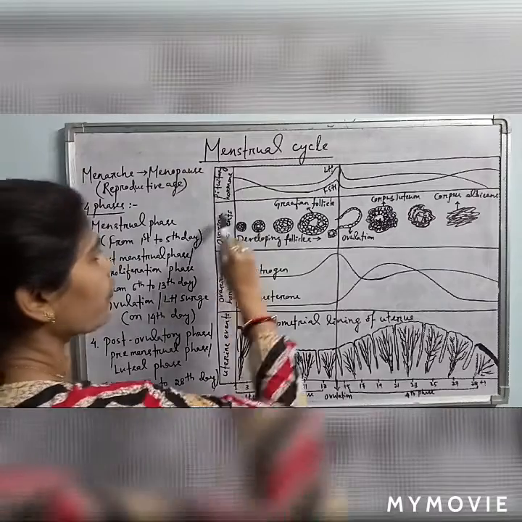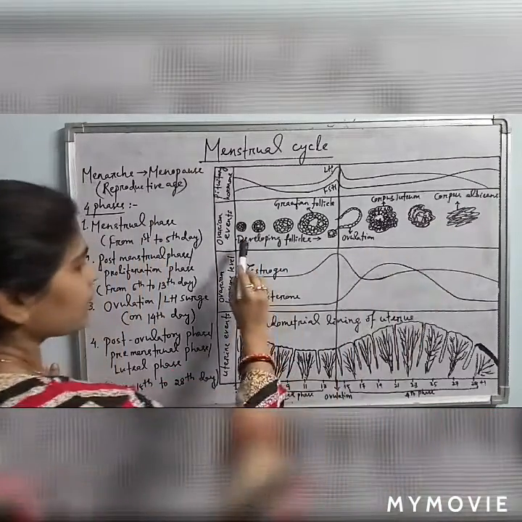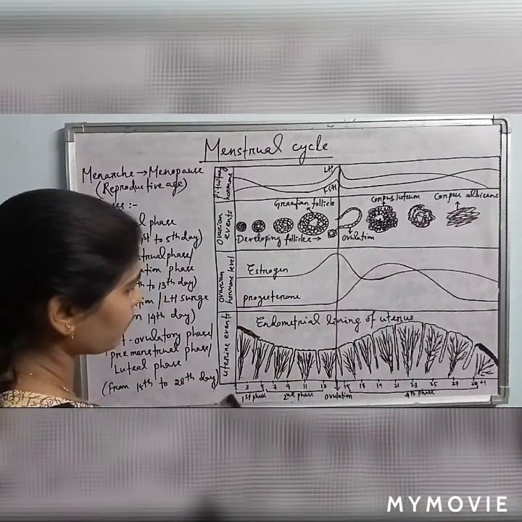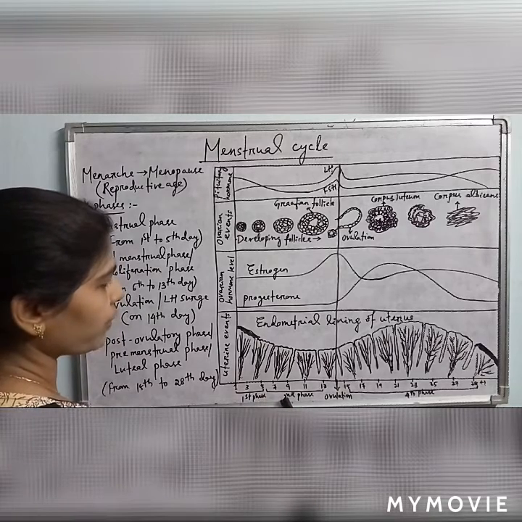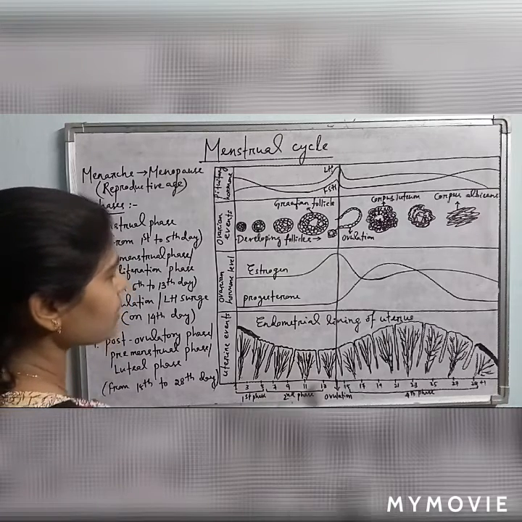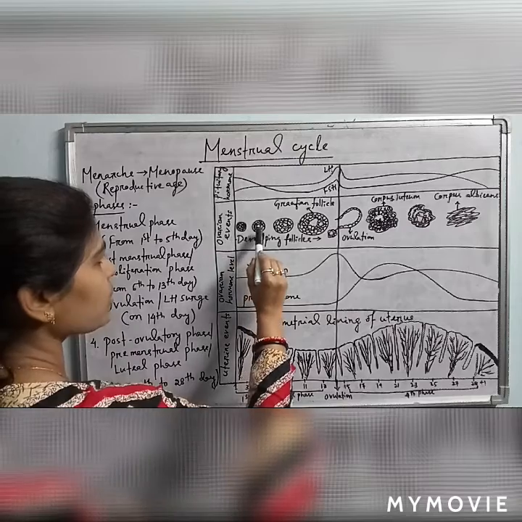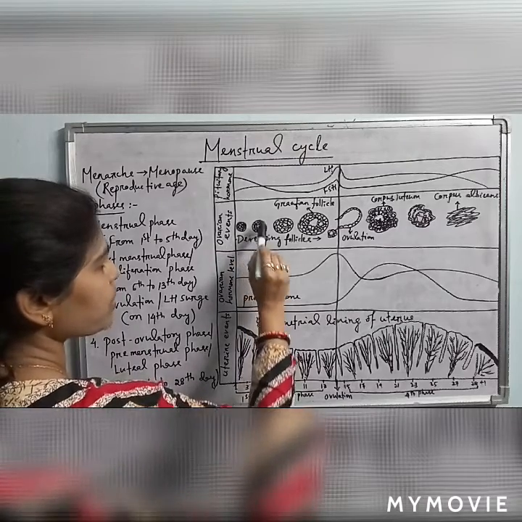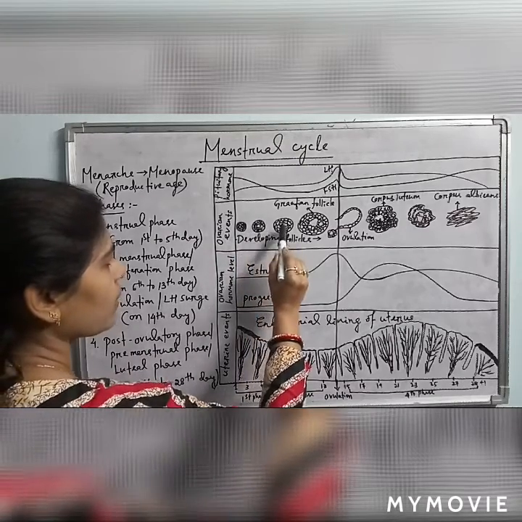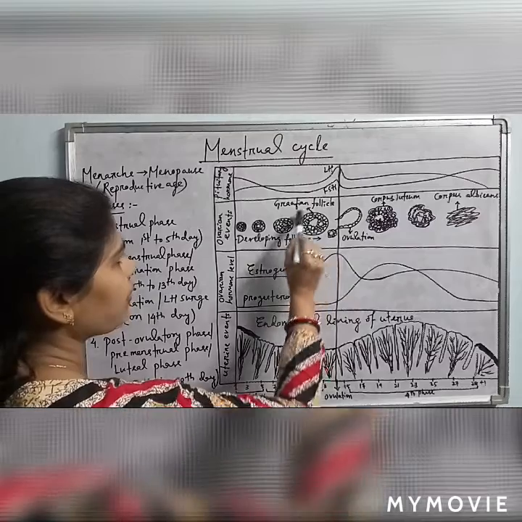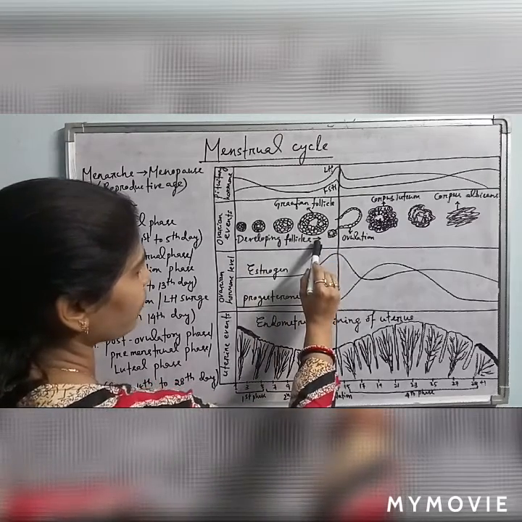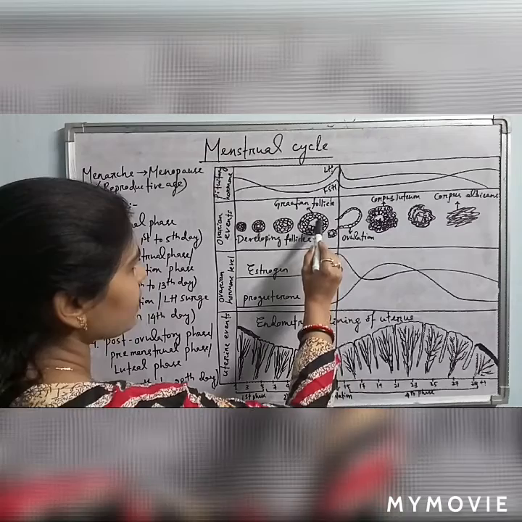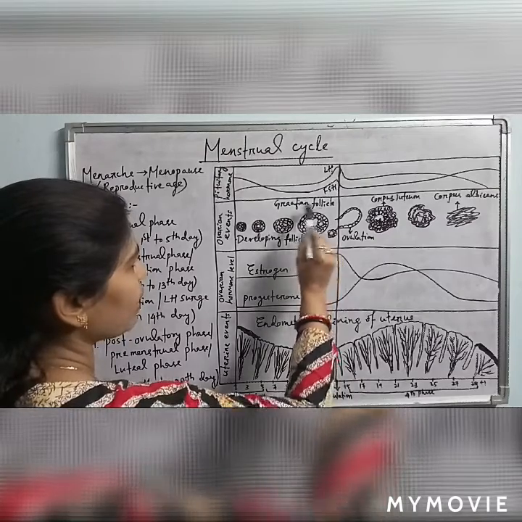Then there are the ovarian events. What occurs? See here, this is the first phase, from the 1st to 5th day. First phase means the menstrual phase. Then the second phase is the proliferative phase. In the proliferative phase, what happens? The primary follicles change gradually, surrounded by many more granulosa cells, forming the secondary follicles, then tertiary follicles, and this is the Graafian follicle. So this is the developmental stage of the ovarian follicles inside the ovary. And this is the primary oocyte present inside the Graafian follicle.